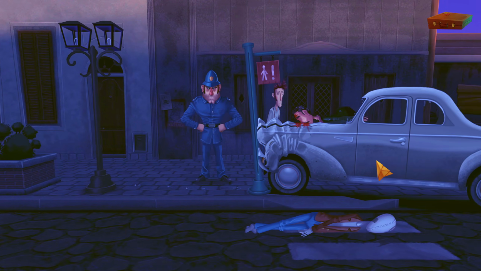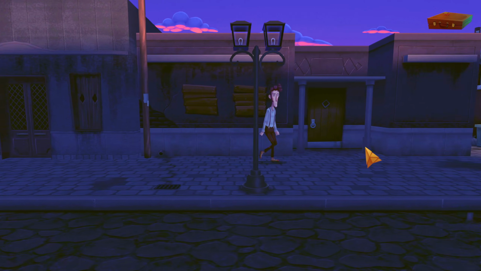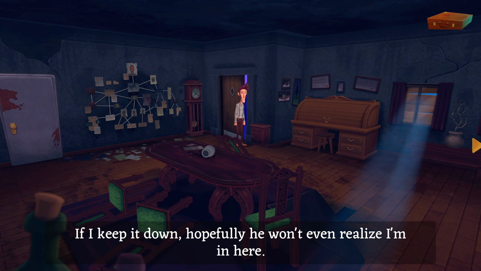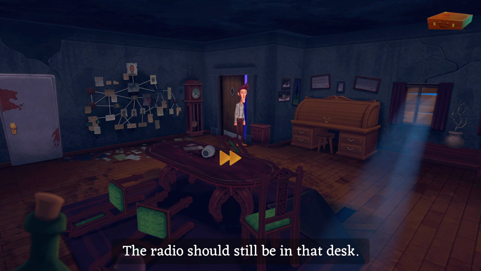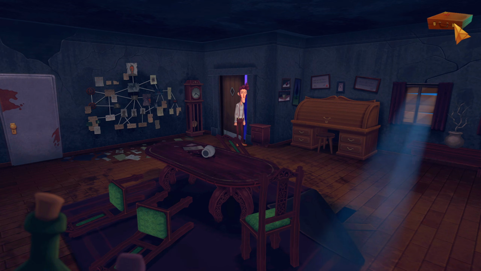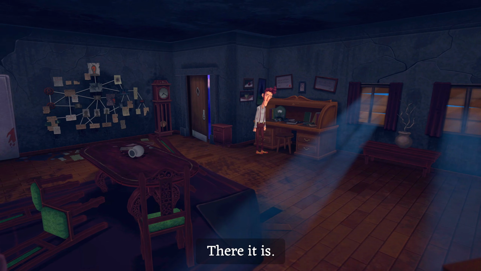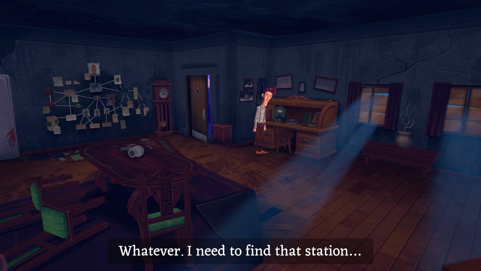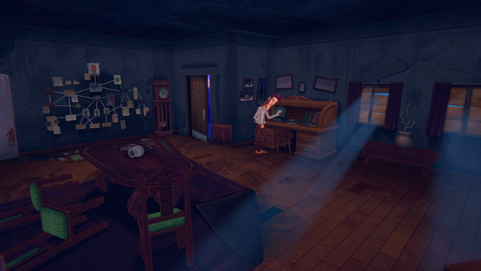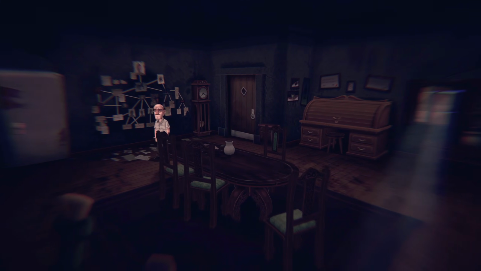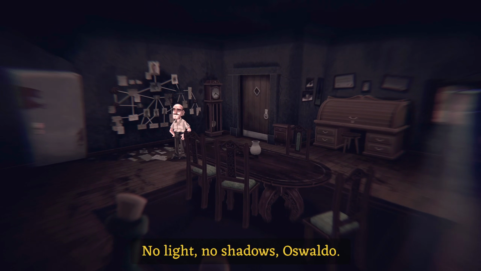Yes, officer. Yeah, that's exactly what I'm going to do. As I go right past you and slip into Oswaldo's house. If I keep it down, hopefully he won't even realize I'm in here. Exactly. The radio should still be in that desk. Right. Time to take a look. I've still got that key, haven't I? Yeah, okay. There it is. And it's turned off? How? Whatever. I need to find that station.